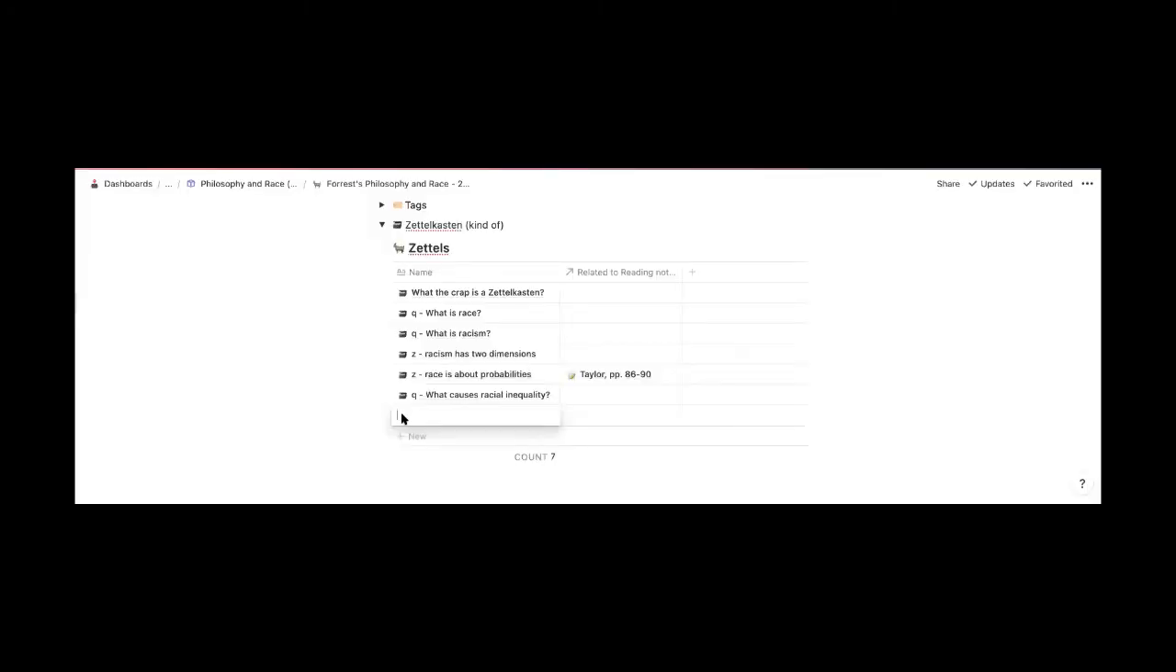I'm going to add a new zettel here. So I'm going to start it with a Z, and it's going to be a complete statement, a complete sentence, though I'm going to start it with lowercase because that's how I like to do things.